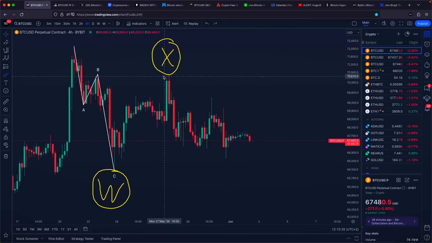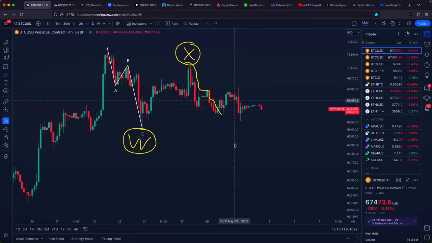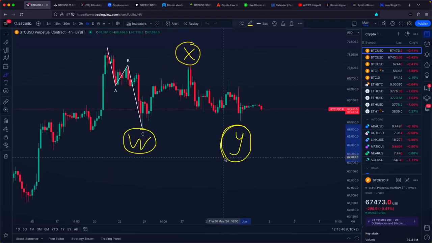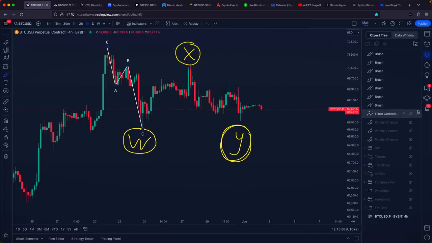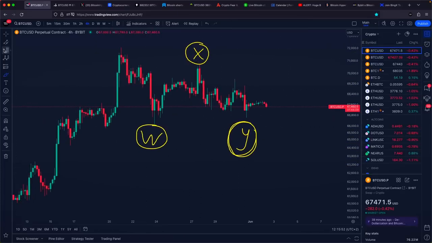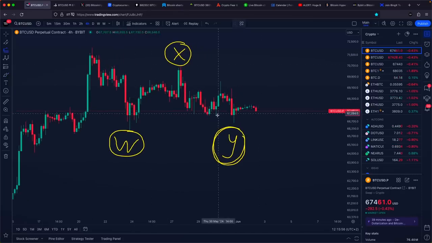Examining our recent price action, we observe a similar pattern. We have an A wave, a B wave, and the potential formation of a C wave. These waves are expected to complete the final corrective move, the Y wave, of the broader WXY correction. Now, let's pay close attention to a crucial detail. Using the Fibonacci extension tool, we can measure the potential price target of our C wave.